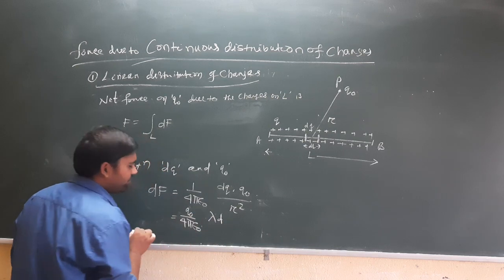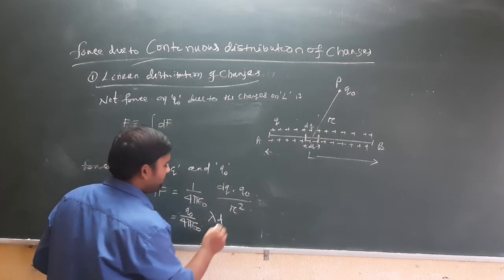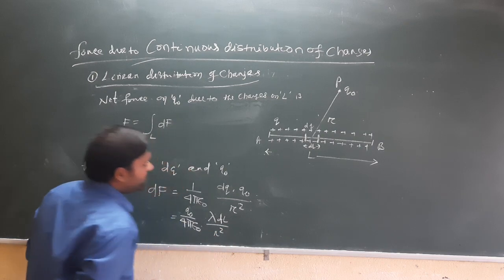So we get q naught by 4 pi epsilon 0, lambda dl divided by r square.